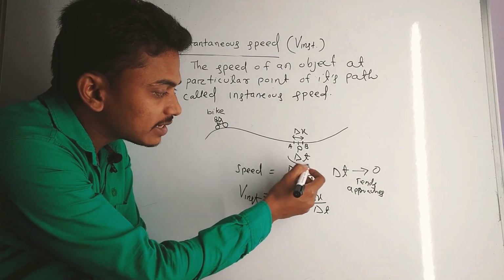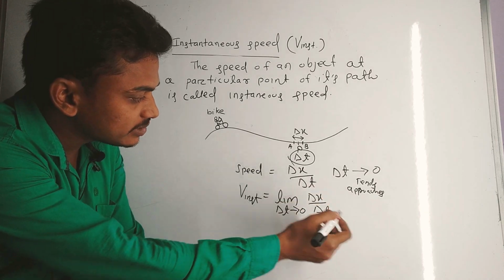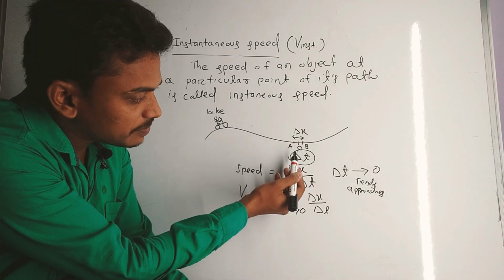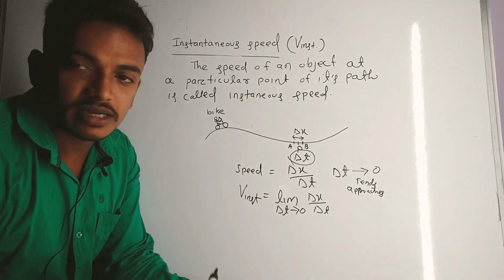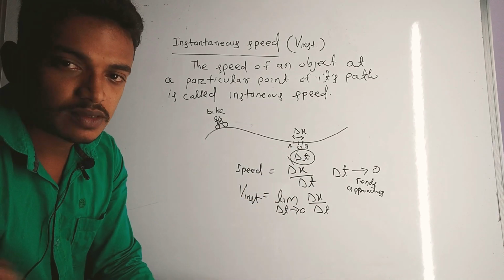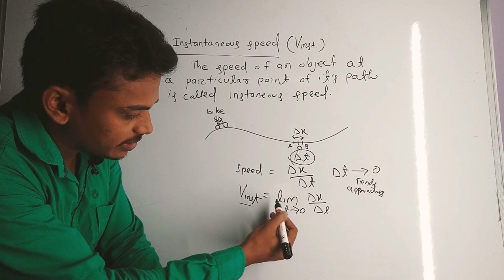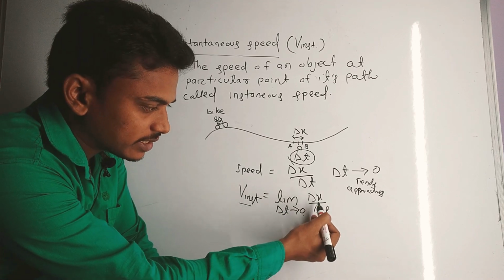It means if delta t tends to 0, it will give the speed at a particular point P. This is the instantaneous speed, okay. And v instantaneous is limit delta t tends to 0 of delta x by delta t.